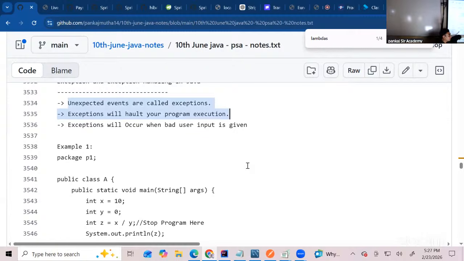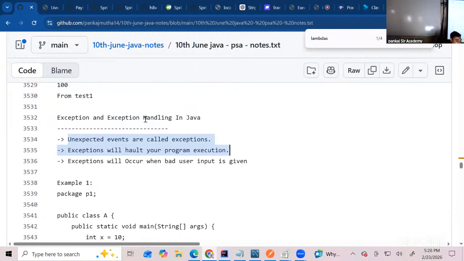Example, that cash deposit machine. It freezes. But when it freezes, what do we have to do? When there is a bad user input given, there was a sheet of paper between all the notes. Because of that, the machine stopped. But after it has stopped, what should it do? Now that scenario, when it stops because of an exception, how do you handle that? Is what is called exception handling.